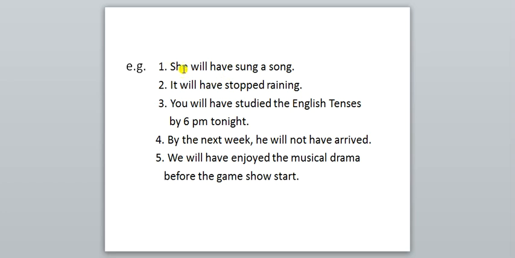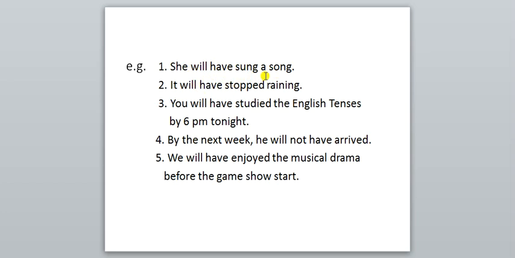So, she will have sung a song. She is the subject, will is the future auxiliary, right? Will have means the future perfect auxiliaries. Sung is the past participle of the verb and a song is the object. So your focus should be only on these three words: will have sung, shall have sung. Means shall/will have plus past participle of verb.